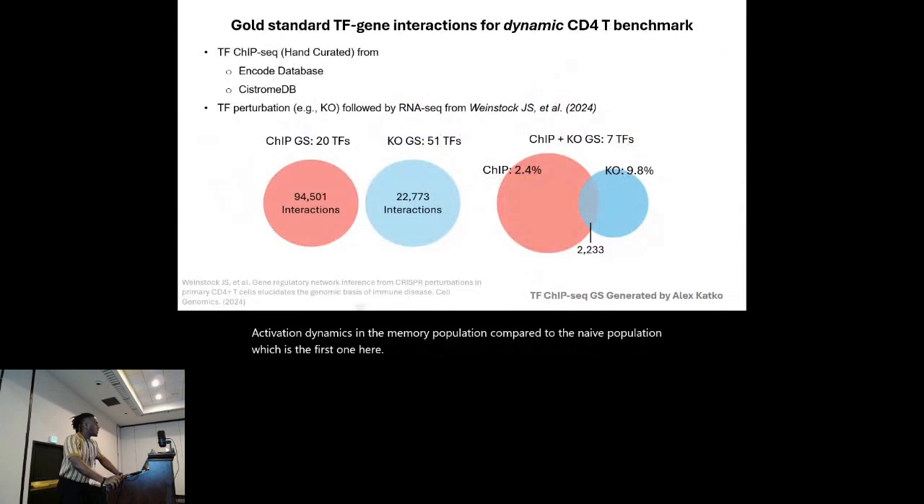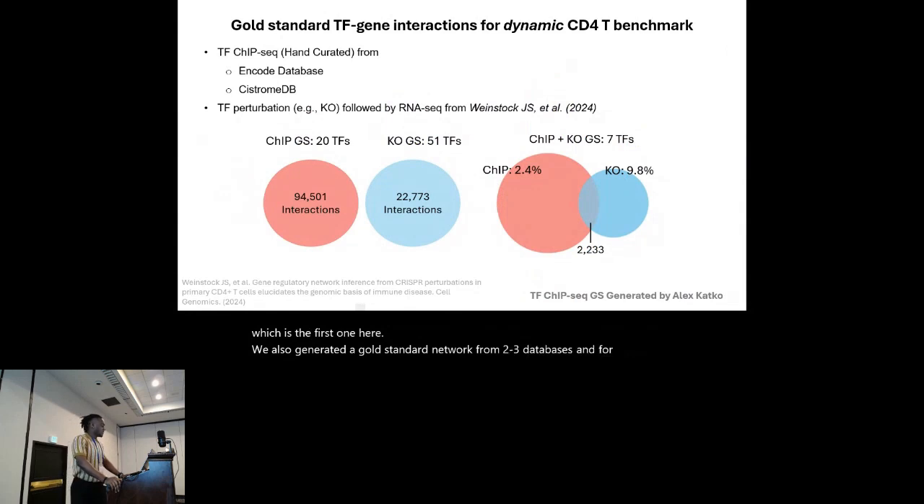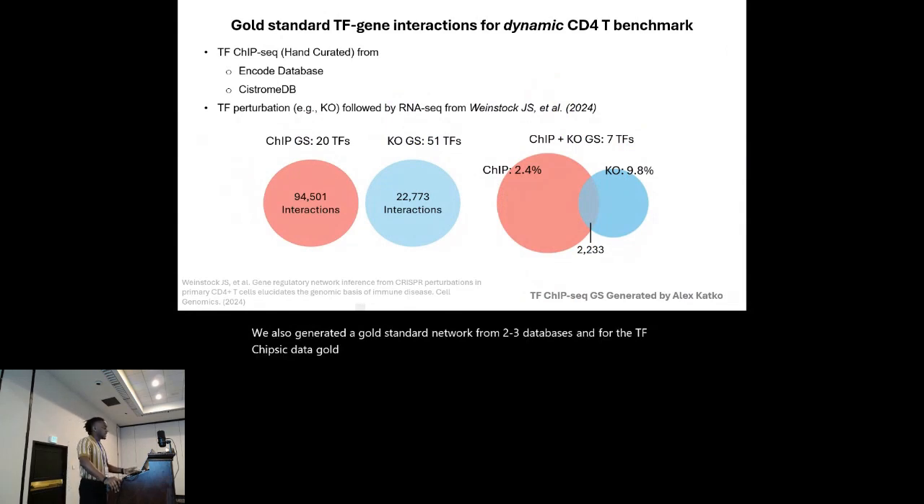We also generated a gold standard network from 3 databases. For the TF ChIP-seq data gold standard, which was curated, we generated that from the ENCODE database and the ChIP-Atlas database. And this was done by our 4th-year PhD student, Alex Katko. And then we used the TF perturbation dataset from this paper as our knockout gold standard.